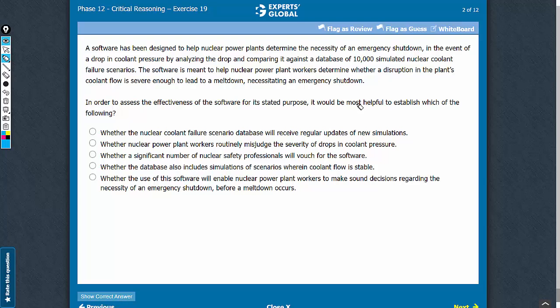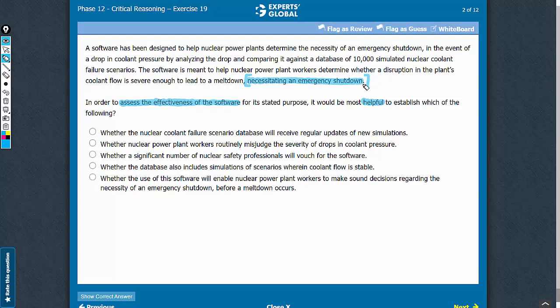The question asks about a statement that would be helpful in assessing the effectiveness of the software. So this is an evaluation question. The conclusion is that the software is effective in necessitating an emergency shutdown. The missing link is between all the information presented in the argument and the conclusion that the software is effective in necessitating an emergency shutdown.